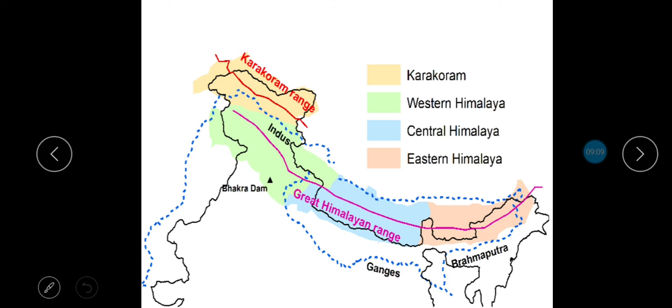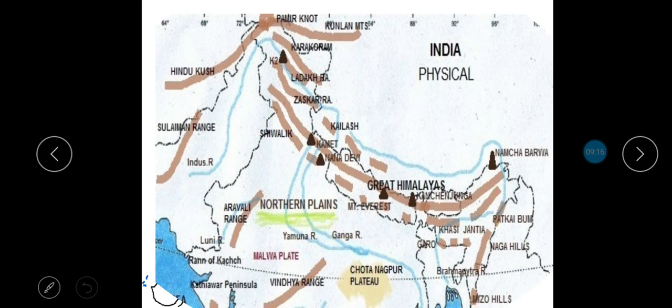Children, this picture shows a clear view of the West-East division of Himalayas. In this picture, you can go through the map and identify the popular peaks in the Himalayas.